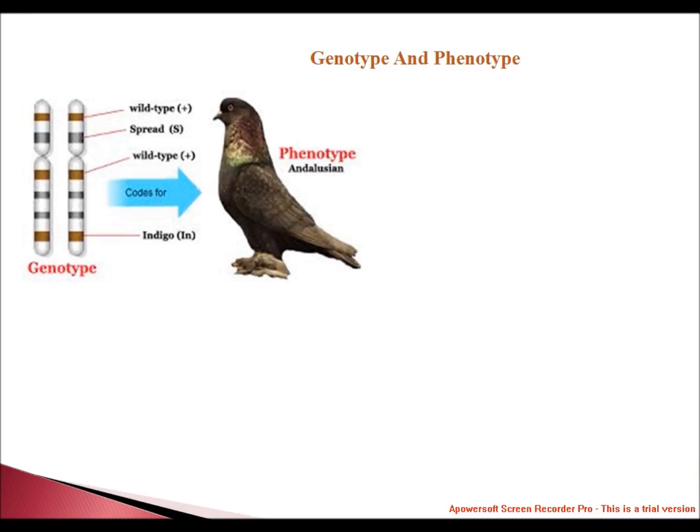This is the example of genotype and phenotype. This is the wild type. This is the example of genotype and phenotype. The genotype shows in the chromosome. It's a wild type gene, and this is the phenotype, the structural characteristics.